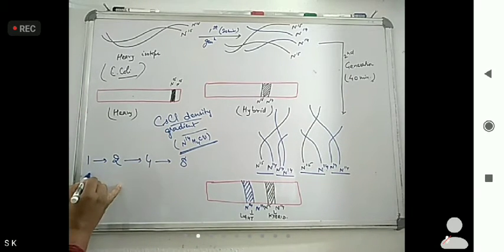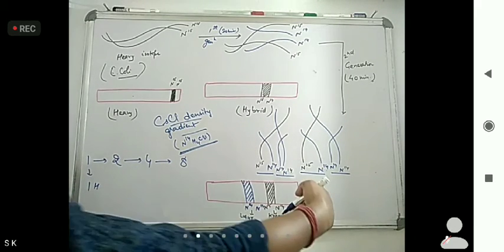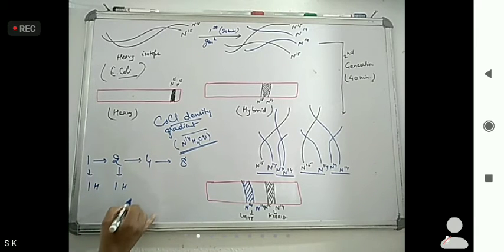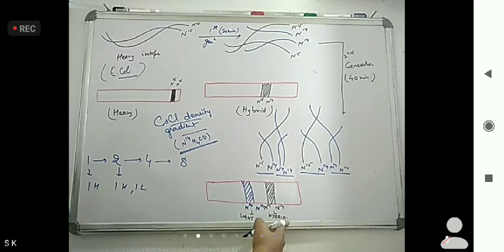In the examination, questions ask how much heavy, light, or hybrid DNA is formed. So in the first generation, what formed? One hybrid. In the second generation, what formed? One hybrid and one light.